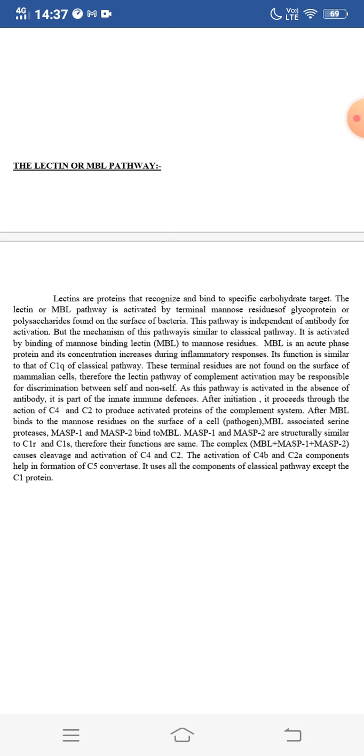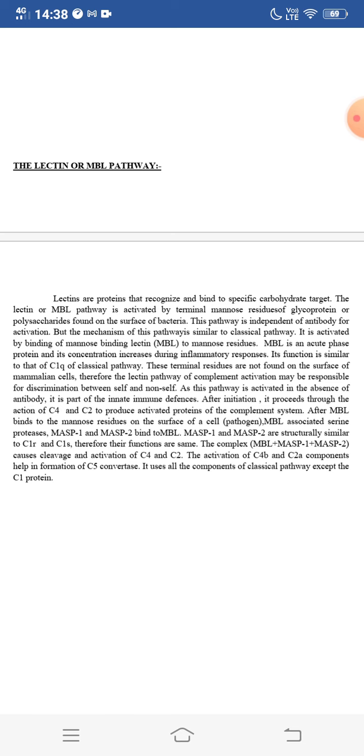Its function is similar to that of C1q of the classical pathway. These terminal residues are not found on the surface of mammalian cells. Therefore, the lectin pathway of complement activation may be responsible for discrimination between self and non-self. As this pathway is activated in the absence of antibody, it is part of the innate immune defenses. After initiation, it proceeds through the action of C4 and C2 to produce the activated proteins of the complement system.